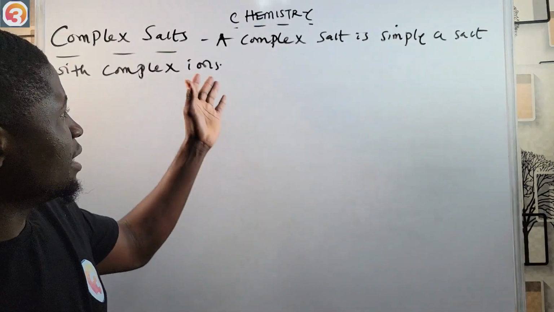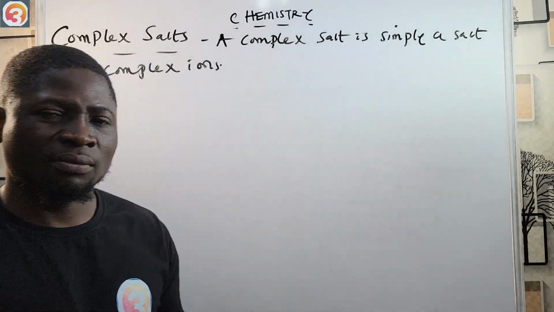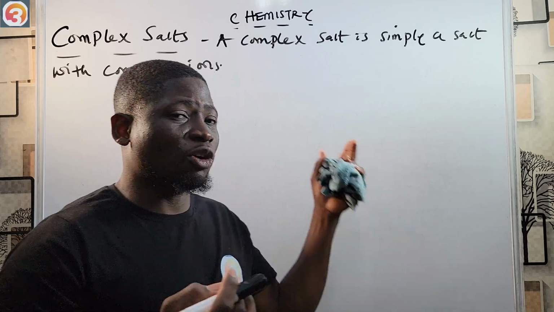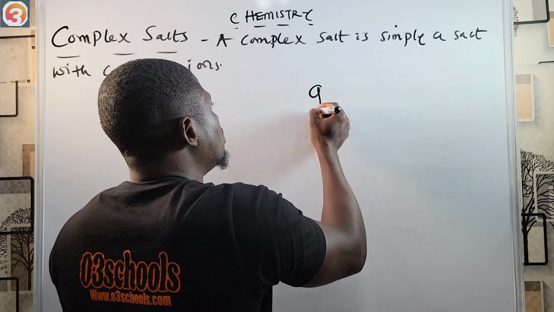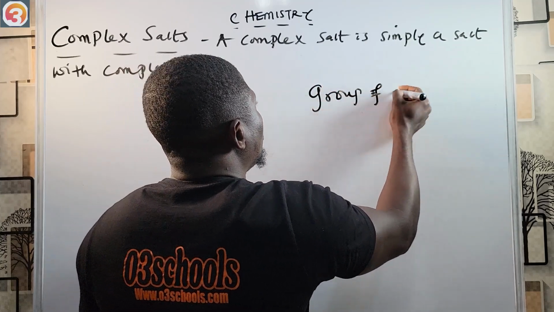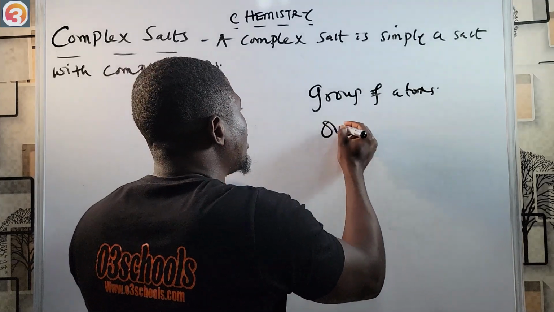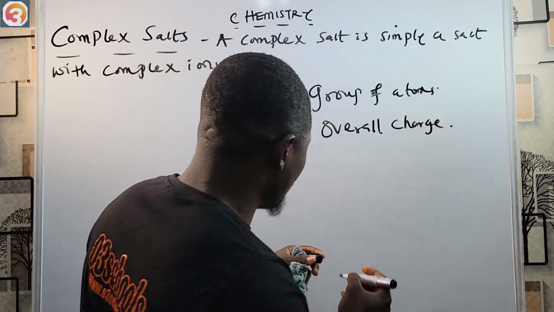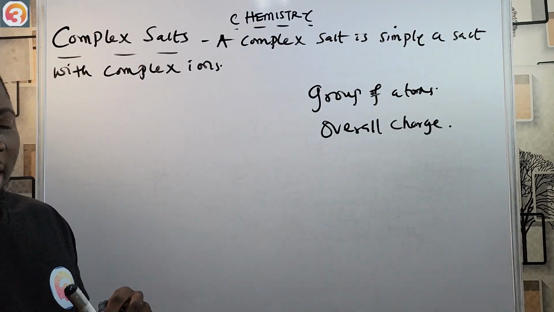A complex ion is a group of atoms that possess an overall charge. That is what we call a complex ion in this regard.